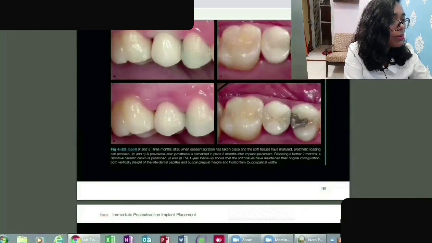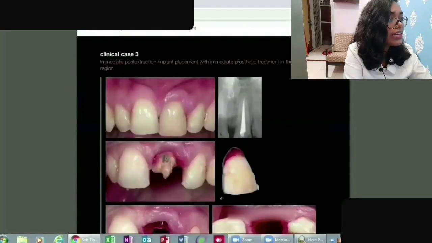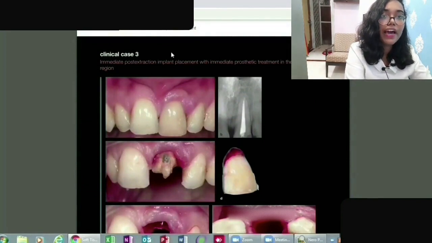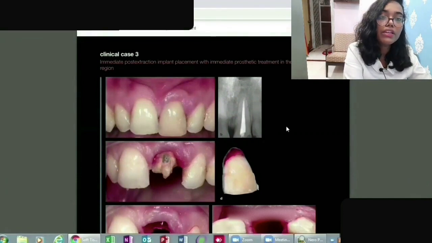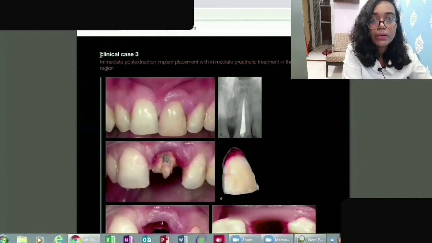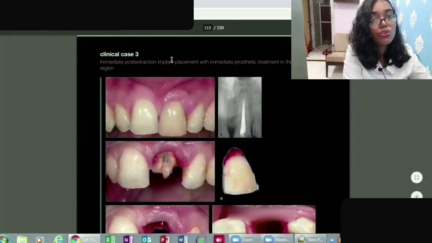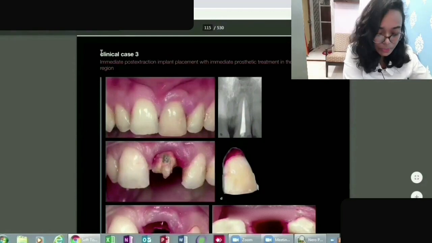And most often patients choose implants unless they have any sort of systemic diseases. If they have systemic diseases like diabetes, or if they are contraindicated, if they have hypertension and asthma, or some blood disorder, they will be contraindicated, so they will opt for some other treatment. But here we are talking about the cases where the patients can go for immediate implants. We are talking about that especially right now.